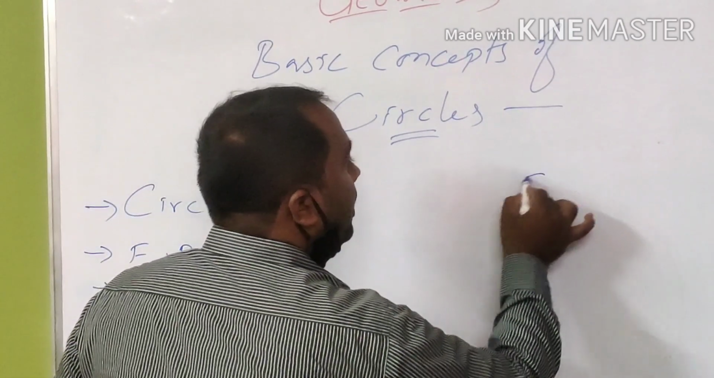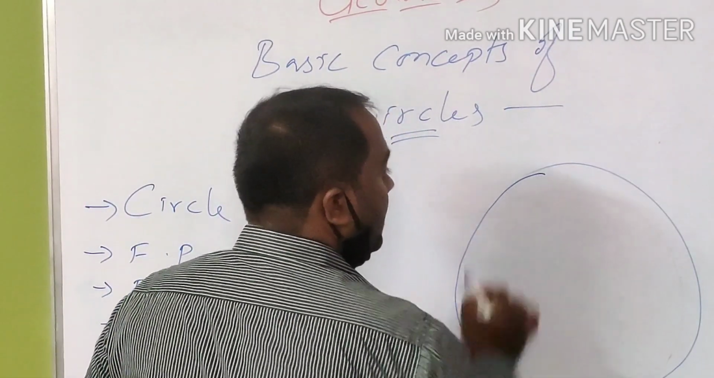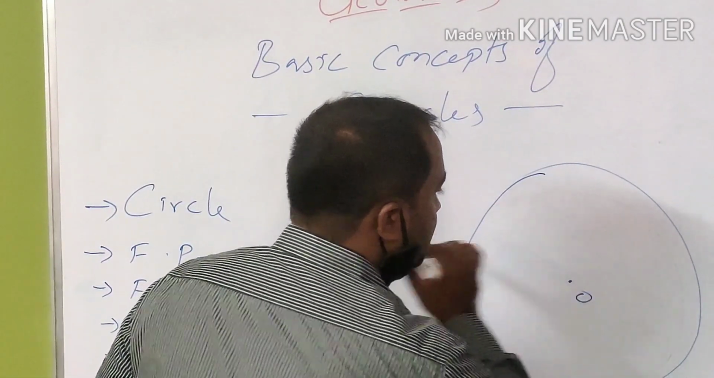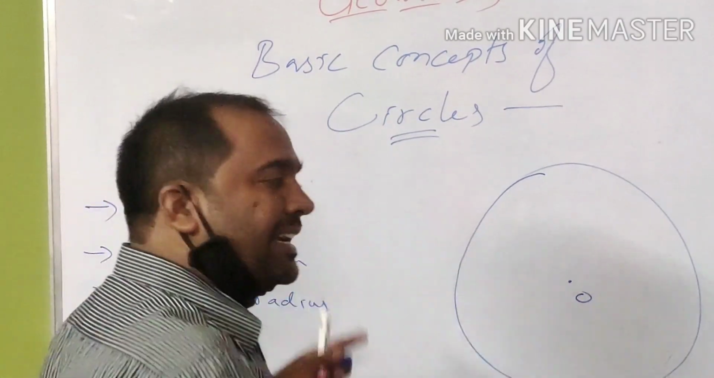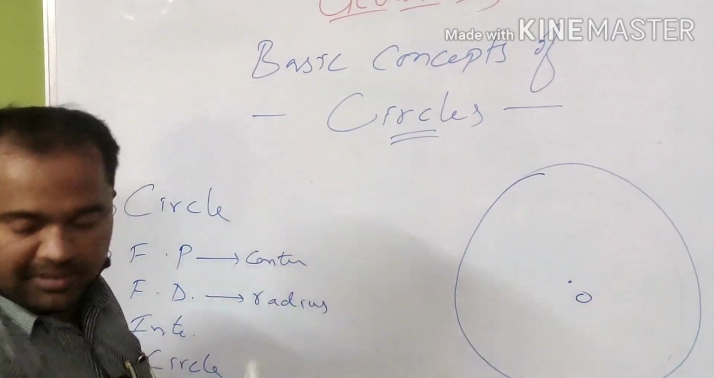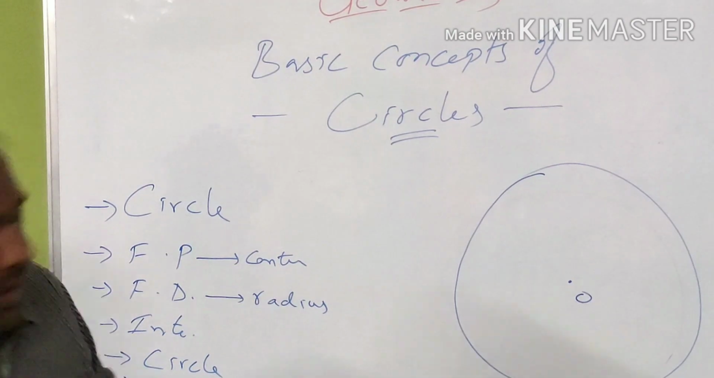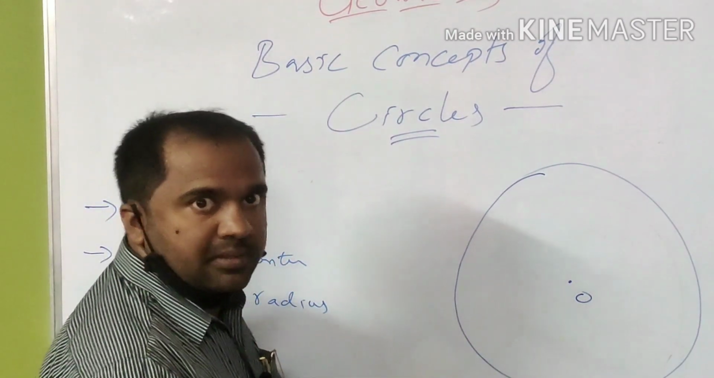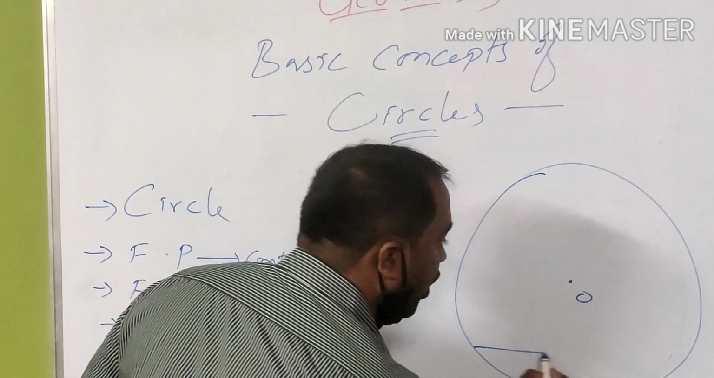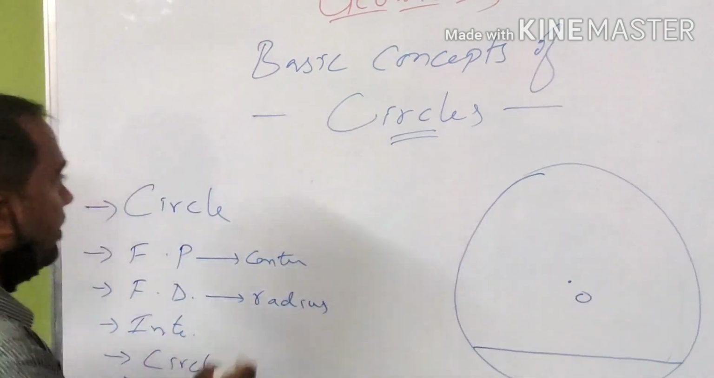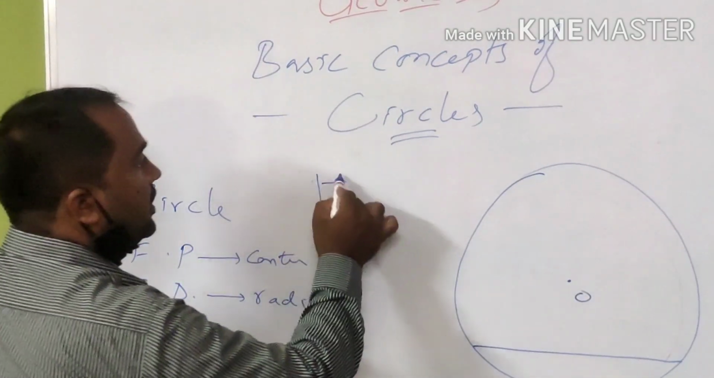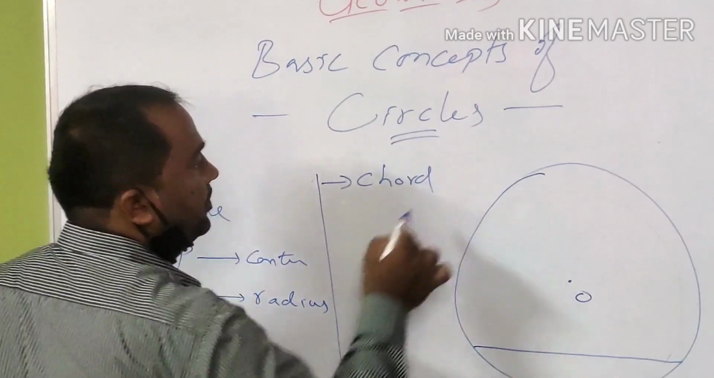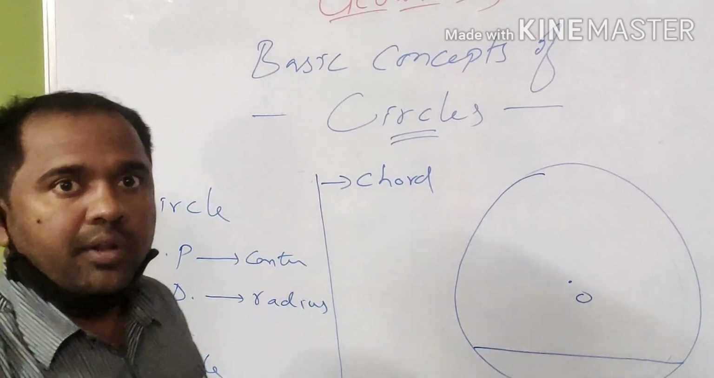Now I am going to draw a circle and a center O, suppose. Don't go by the shape. The shape is not exactly a circle. The first topic I am going to cover related to circles, based on our syllabus, is the chord. Now what is a chord?